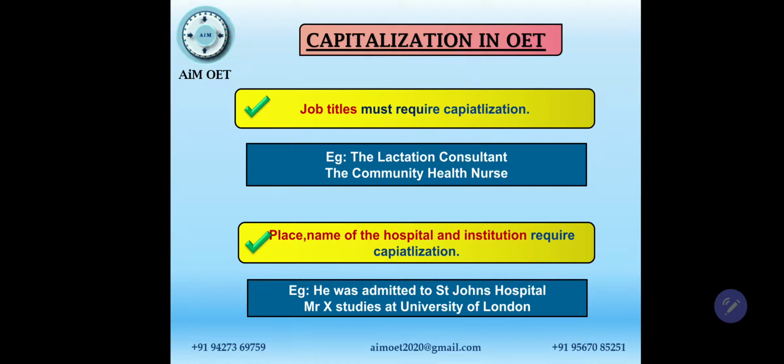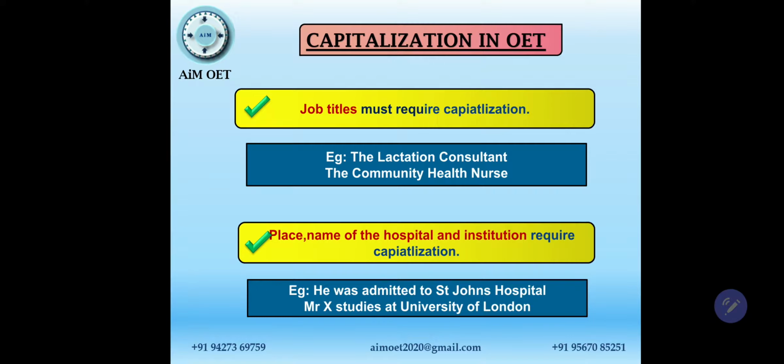If you want to write just a hospital, you don't need to capitalize. But if you want to write the exact name of the hospital, for example, St. John's Hospital, then of course that has to be capitalized. But if you want to write simply he was admitted to hospital, then you don't need the capital. He was admitted to hospital, then h is a small letter. If you want to write he was admitted to Victoria Hospital, then V and H will remain capital, because Victoria Hospital is the name of the hospital, and that's called a proper noun as well.